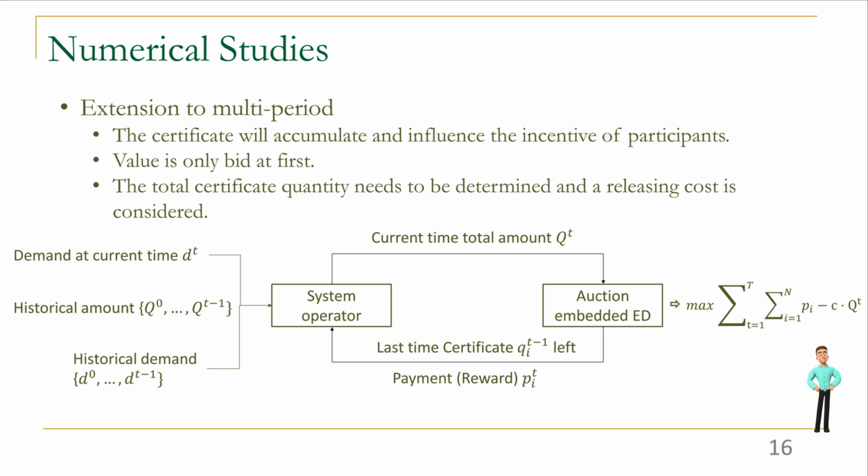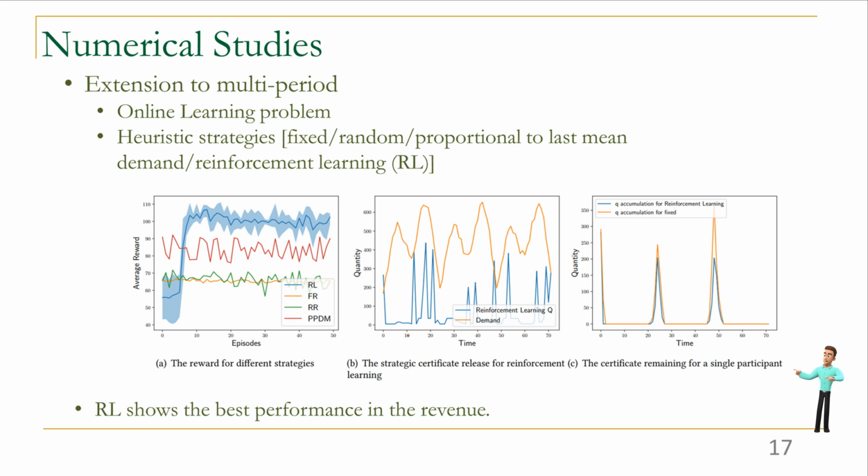The input for the system operator is the demand at the current time d_t, historical release amount Q_0 to Q_{t-1}, and the current remaining certificate for each participant and the historical demand. The action of the system operator is to determine the current time total amount and get the feedback reward as the payment of the participants. The total objective is to maximize the revenue for all periods minus the total release cost. Then we solve this online learning problem by some heuristic strategies.